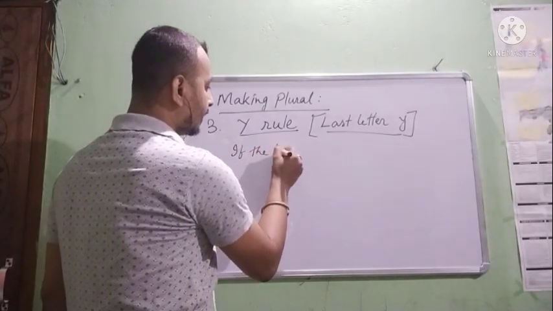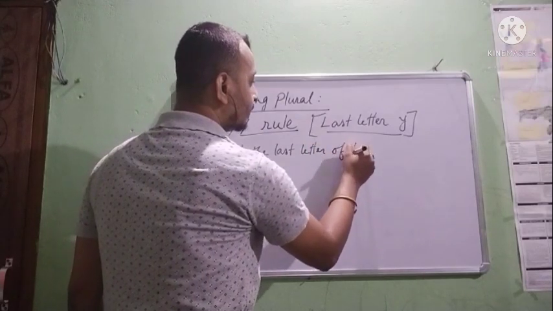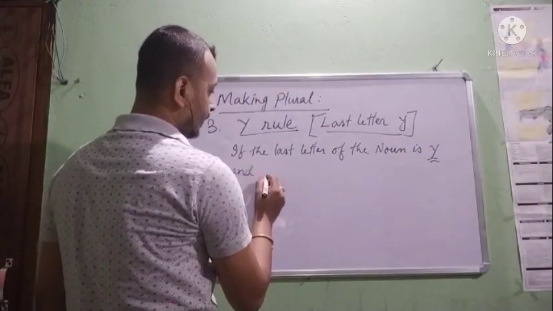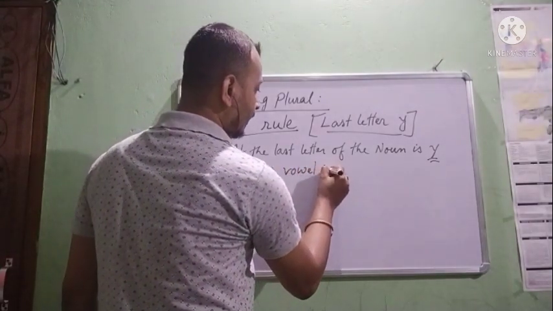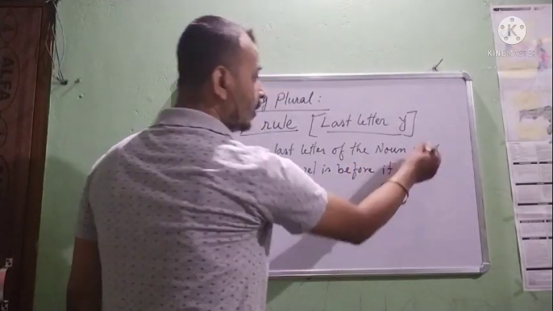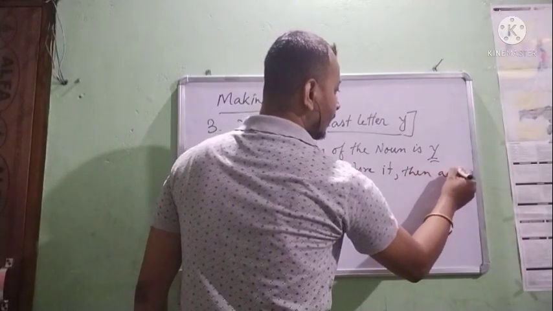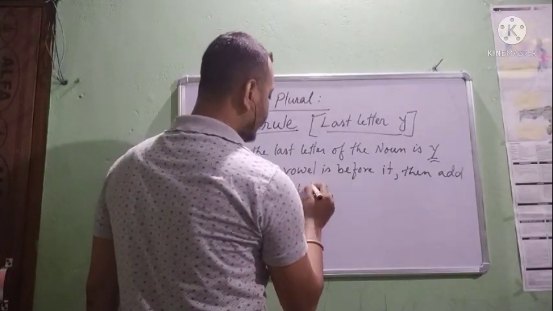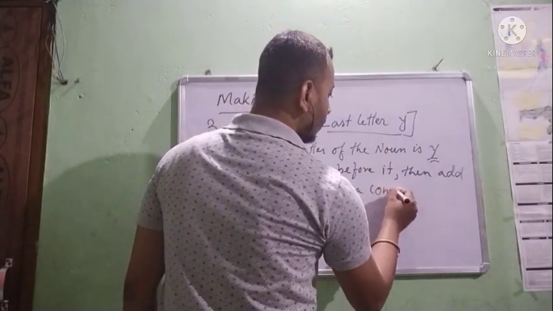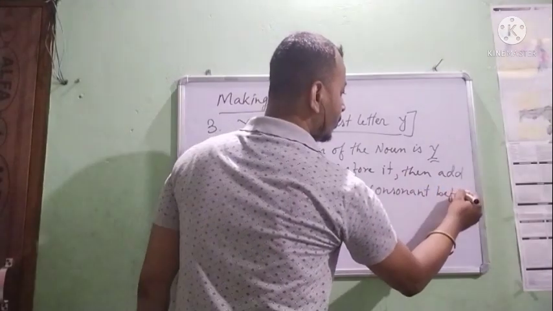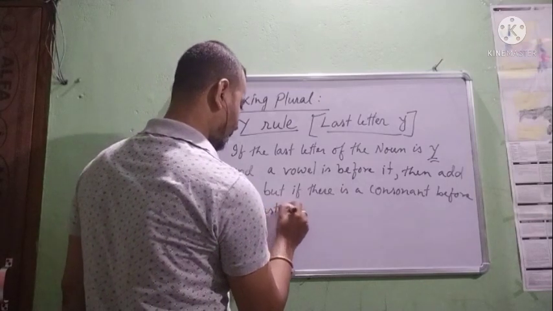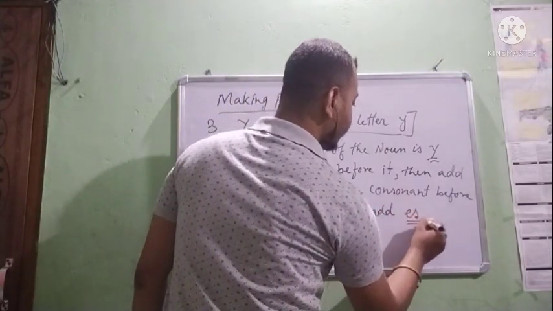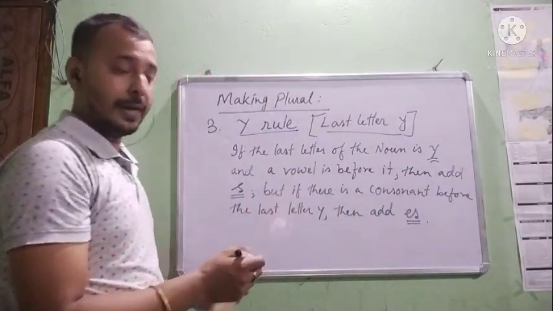If the last letter of the noun is Y and a vowel is before it, meaning before Y, then add S. But if there is a consonant before the last letter Y, then add ES.